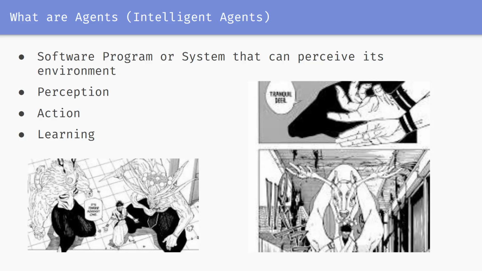What are agents? Agents are just software programs or systems that can perceive their environment and make decisions autonomously and take actions to achieve specific goals, after learning and improving their performance over time, right? And they are a key component of artificial intelligence, AI, and can interact with their environment to gather information, process it, and then respond in a way that is designed to achieve a predefined objective, right?